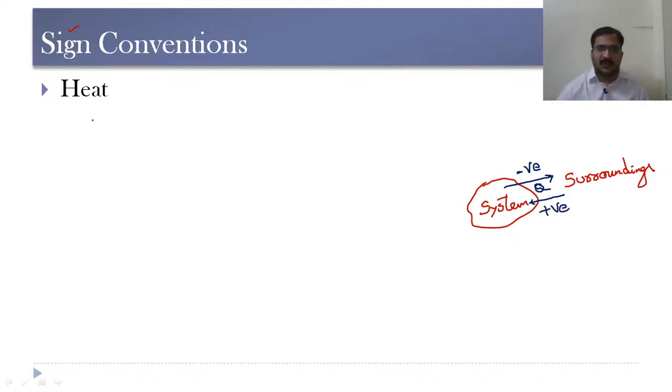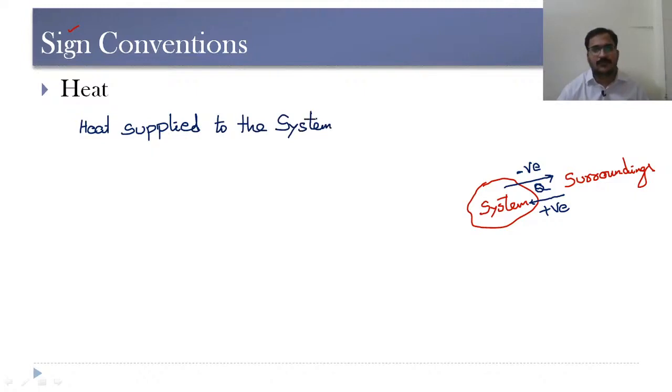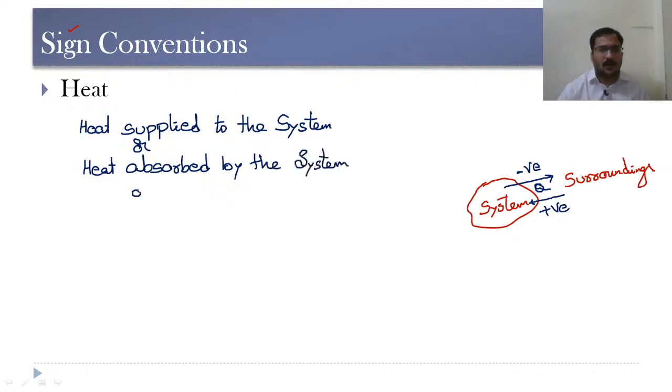Here we can write: heat supplied to the system, or heat absorbed by the system, or heat rejected by the surroundings.